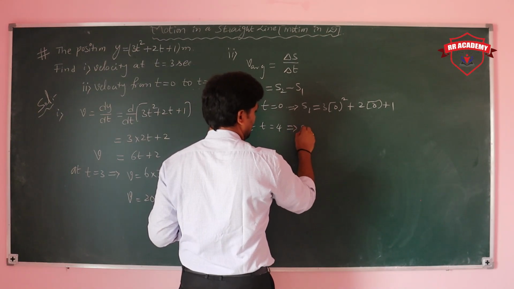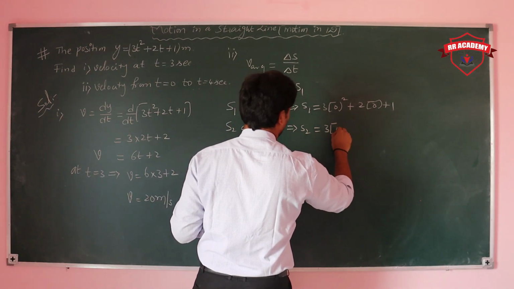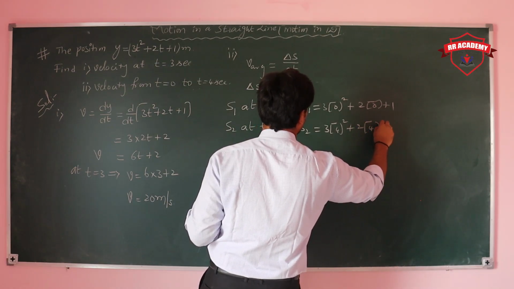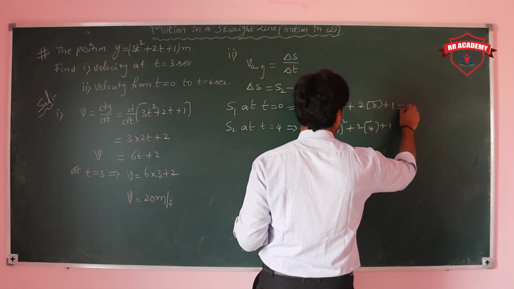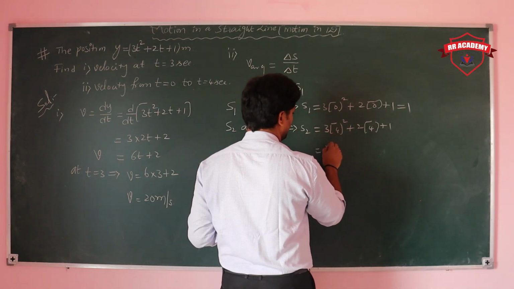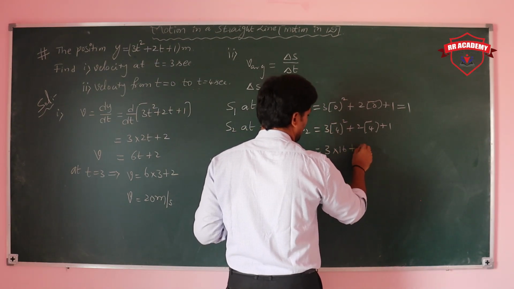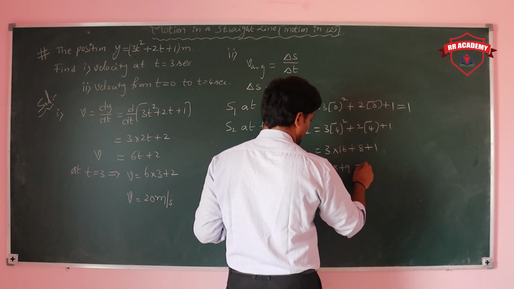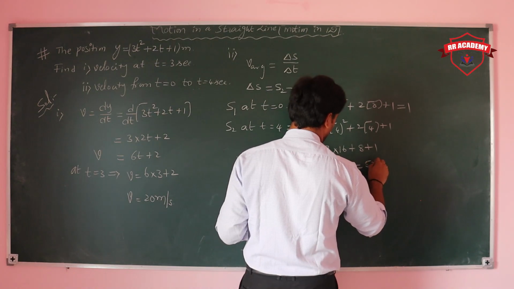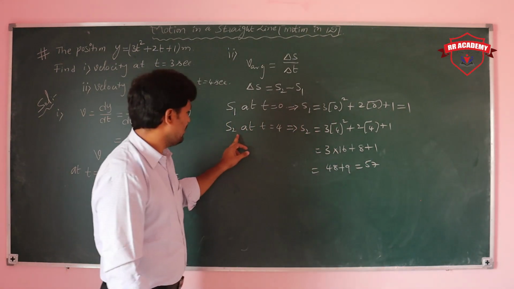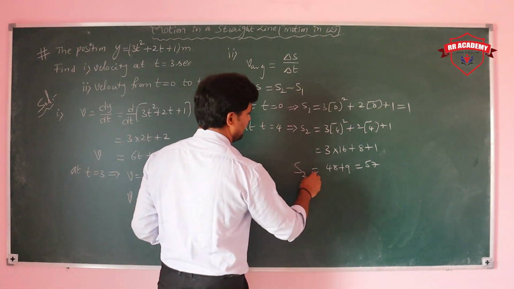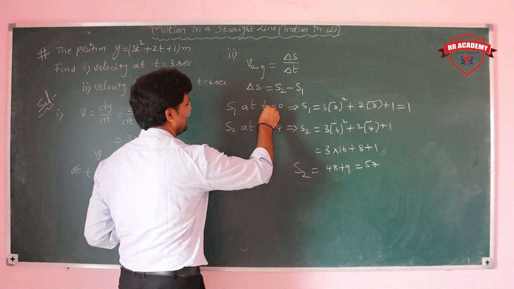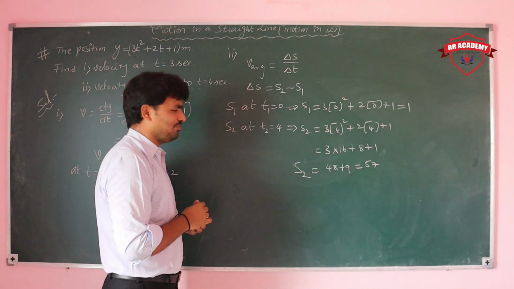Initial position s1 is 1. S2 is equal to 3 into 4 square plus 2 into 4 plus 1, that is 3 into 16 plus 8 plus 1, 48 plus 9, so the value is 57. So S2 value is 57, S1 value is 1, T1 is 0, T2 is 4.